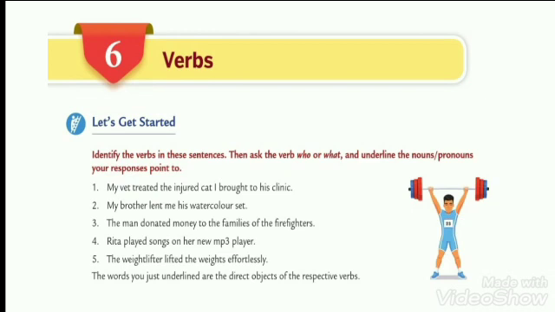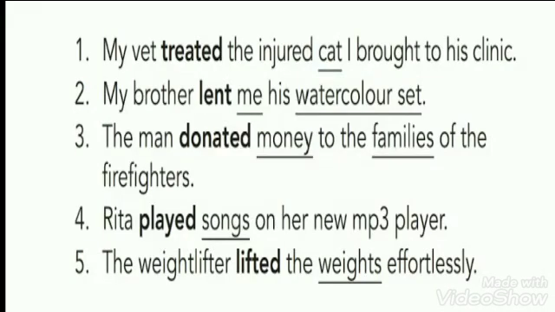Lending something. When we lend money or when we lend something to someone, that is called lending. So here lent is an action word, and to whom has the watercolor set been lent? To me. So me will become the pronoun, the receiver of this action, lent. We see that lent is a verb in this sentence and me is the object of the sentence, on whom the action has been done.